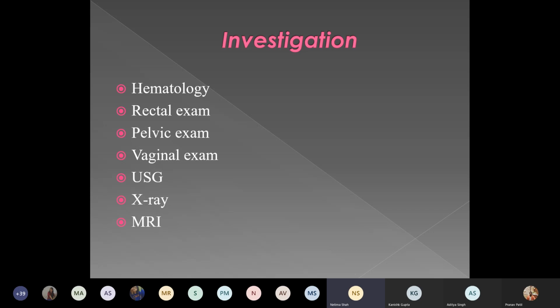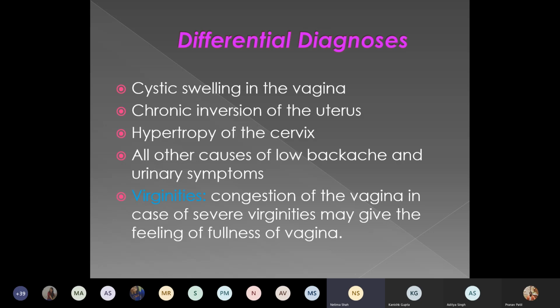Now coming to the differential diagnosis. What are the differential diagnoses? Cystic swelling in the vagina, which could be a retention cyst of some vaginal mucosal gland, can also cause swelling. Chronic inversion of the uterus sometimes may be misdiagnosed as prolapse. Hypertrophy of the cervix itself causes the feeling of prolapse. Then all other causes of low backache and urinary symptoms, maybe urinary tract infection leading to frequency, urgency, stress incontinence, should also be ruled out.